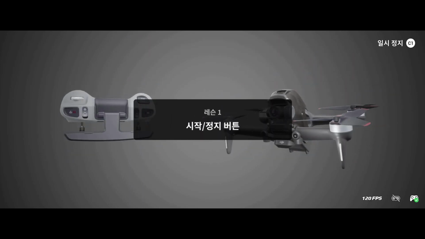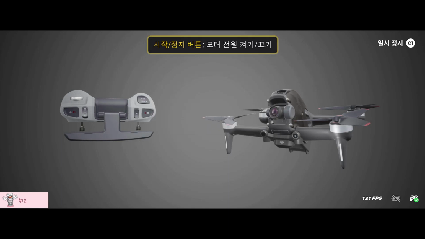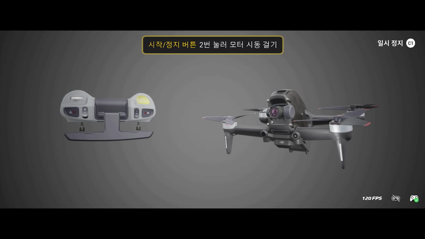Arm button. The start-stop button turns the motors on and off. Double-press the start-stop button to stop the motors.